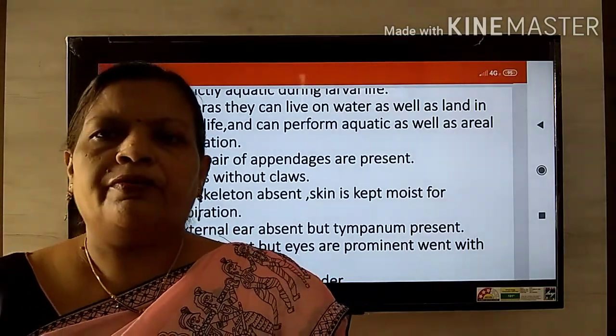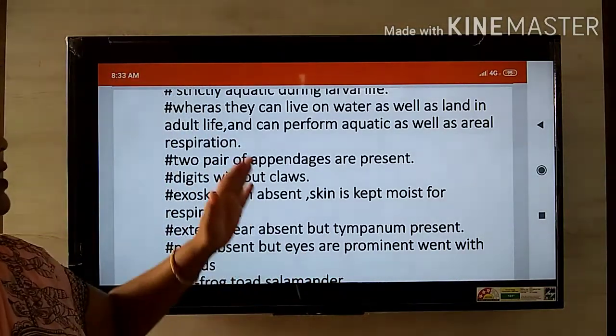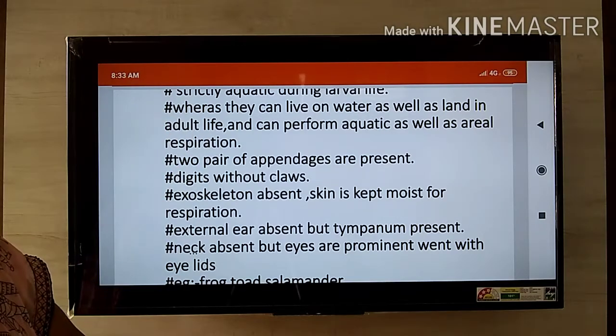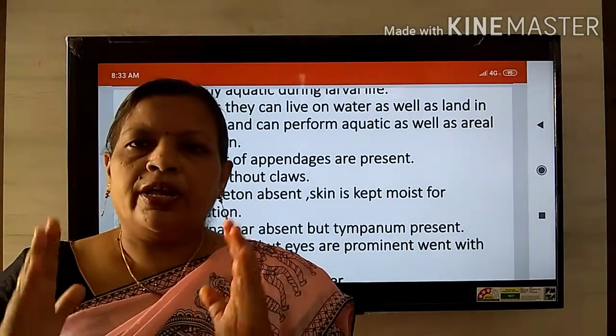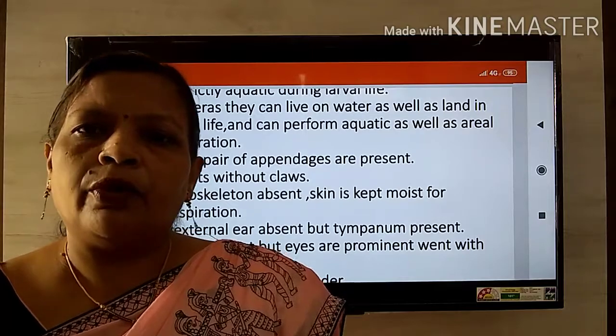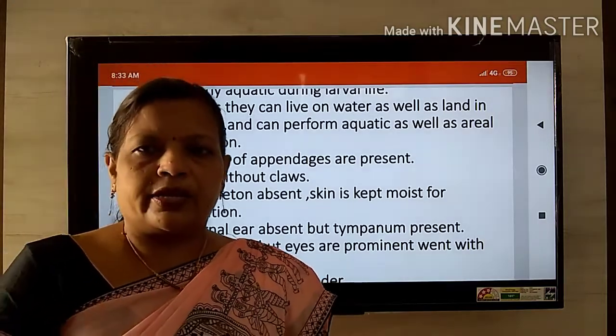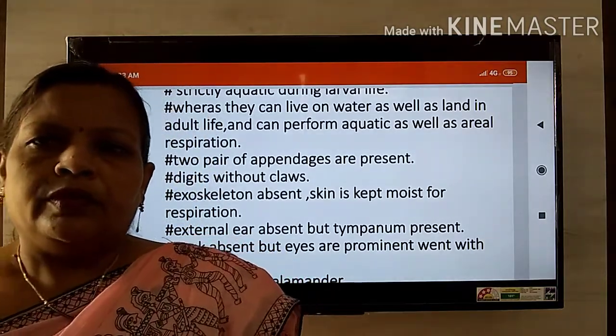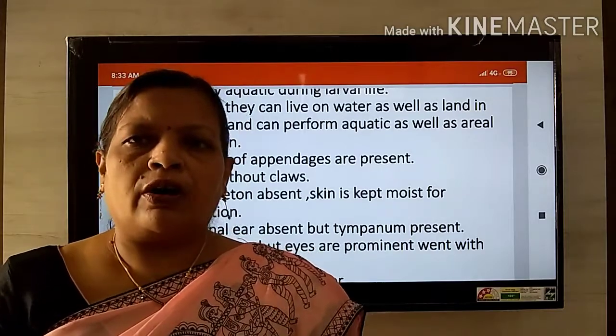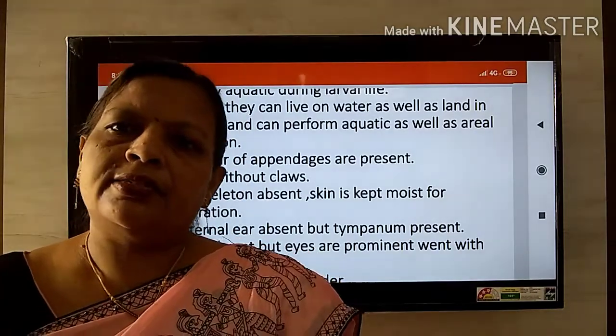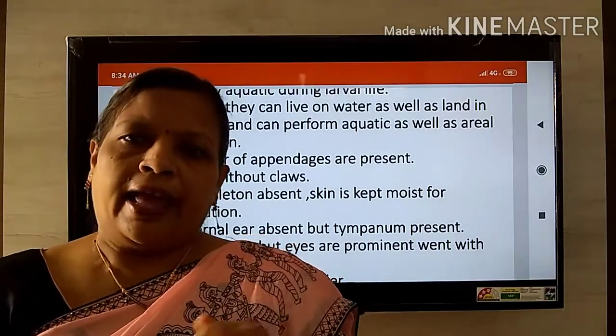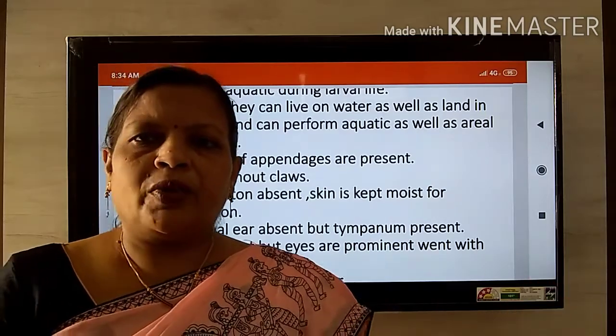We all are familiar with this frog. Now we will see the characters. They are strictly showing the aquatic mode of habitat during their larval stage. We know that the female frog lays the eggs in water, and the hatching of the eggs takes place in water.